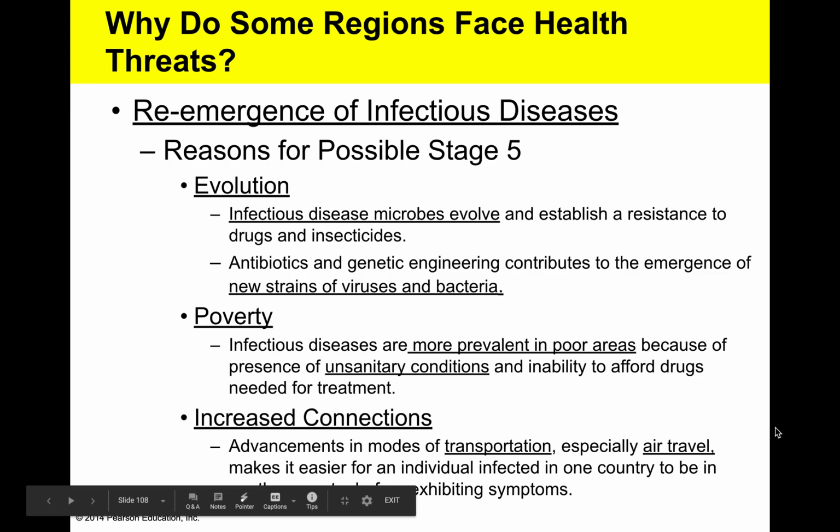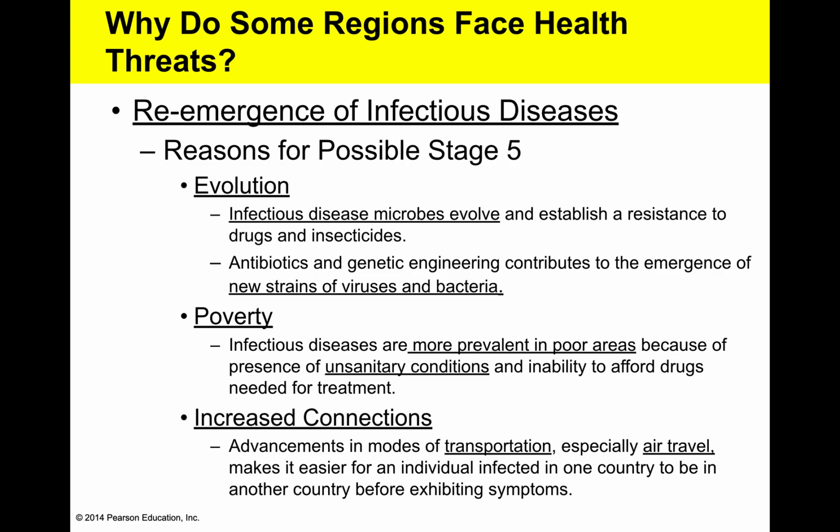All right, and in stage 5, it's possible reemergence of an infectious disease. And the reason for this is the infectious diseases, the microbes evolve. As we can see with COVID-19, that would be a virus that evolves. And as it evolves, there will be new strains of the virus that are resistant to antibiotics. Poverty is another reason. Infectious diseases are more prevalent in poor areas where they have unsanitary conditions. So they'll have bacteria and they'll have virus diseases.